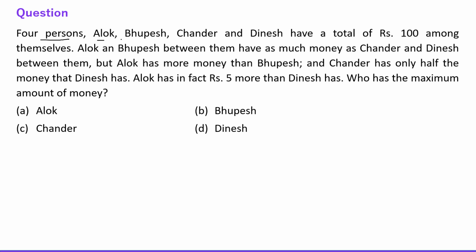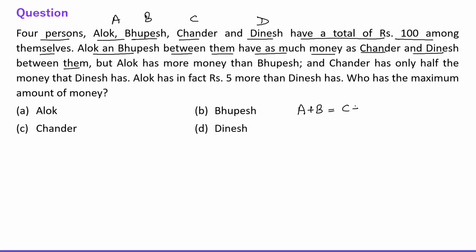4 persons, Alok, Bhupesh, Chandar and Dinesh, A, B, C, D, have a total of rupees 100 among themselves. A and B between them have as much money as Chandar and Dinesh between them. Okay, so it means A plus B is equal to C plus D. This is the first condition. But Alok has more money than Bhupesh. It means A is greater than B.